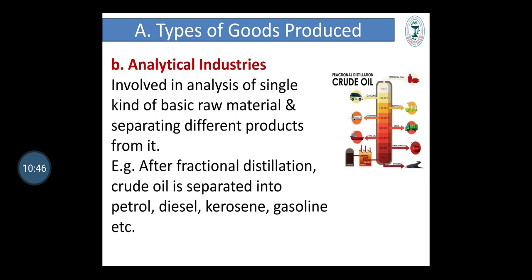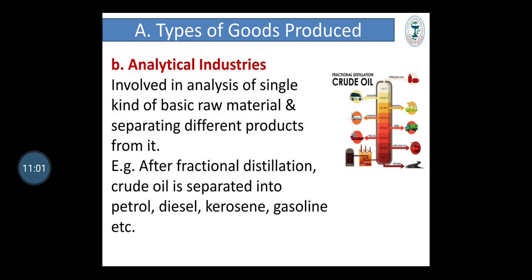Next type of industry, analytical industries. These industries involve analysis of a single kind of basic raw material and separating different products from it.